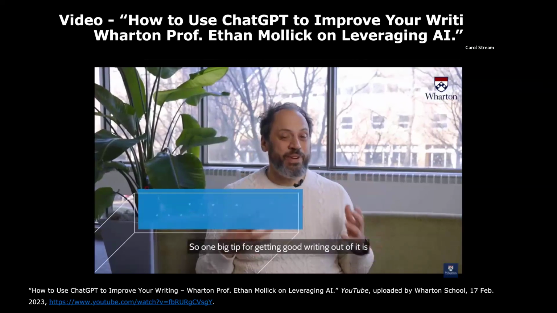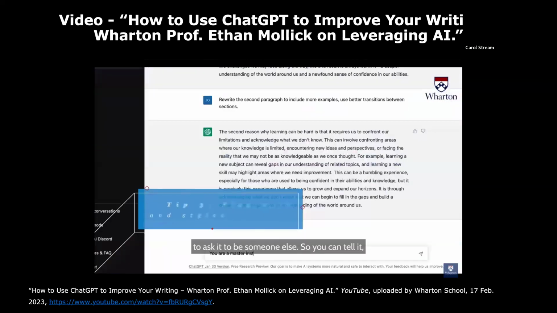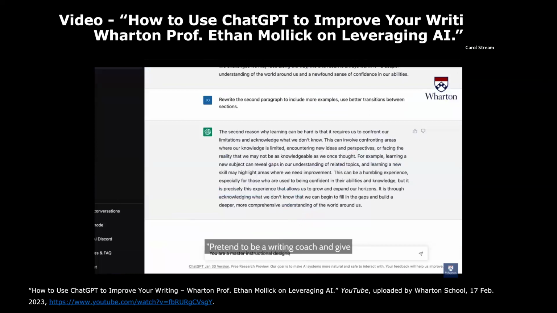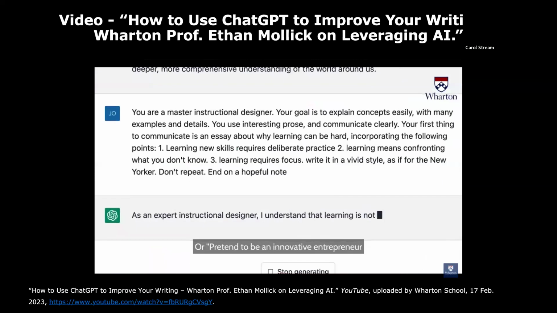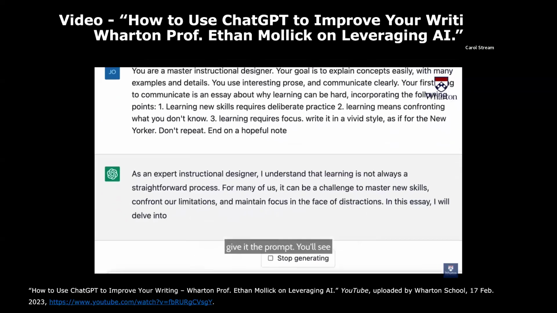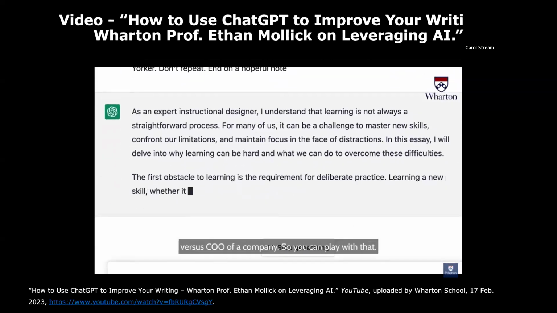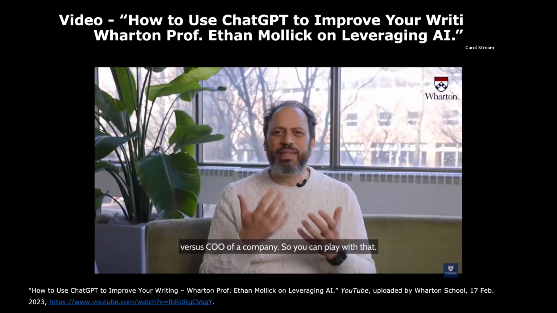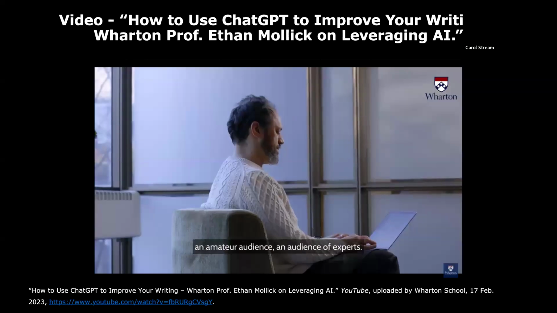So one big tip for getting good writing out of it is to ask it to be someone else. So you can tell it, pretend to be a writing coach and give me the best possible instruction you can, or pretend to be an innovative entrepreneur who always pitches good ideas, and then give it the prompt. You'll see it reacts in a completely different style if you ask it to be the CEO versus CTO versus COO of a company. So you can play with that. You can also ask it to write for different audiences, an amateur audience, an audience of experts.